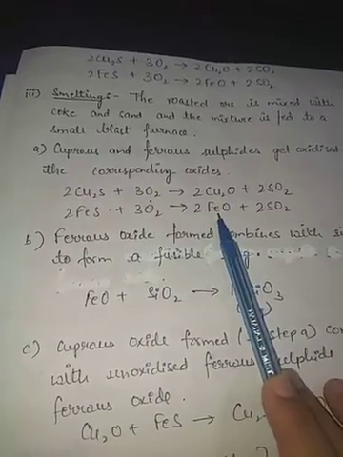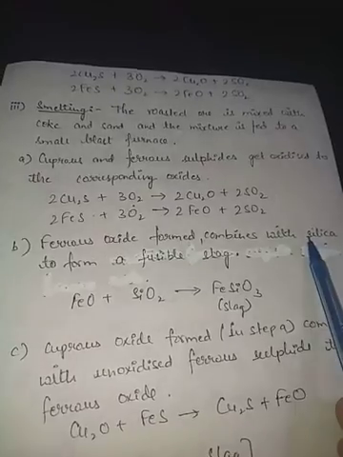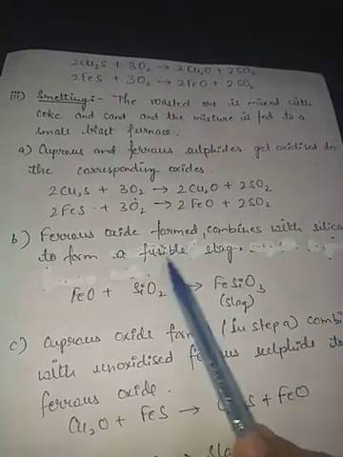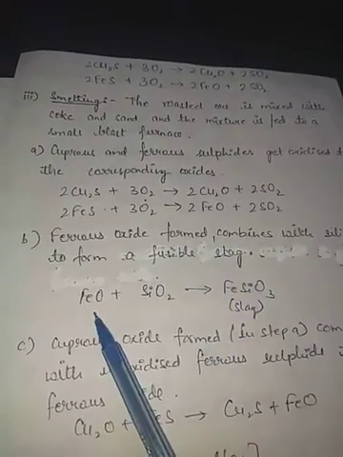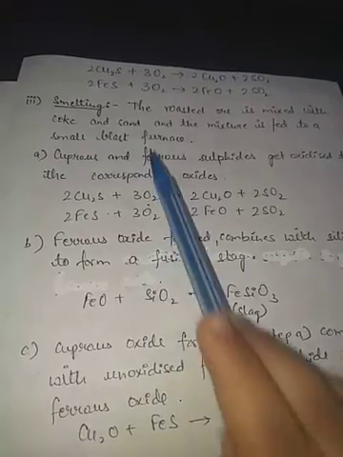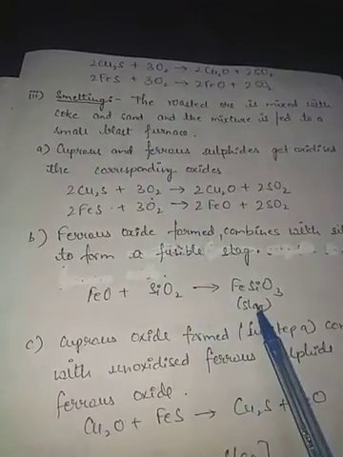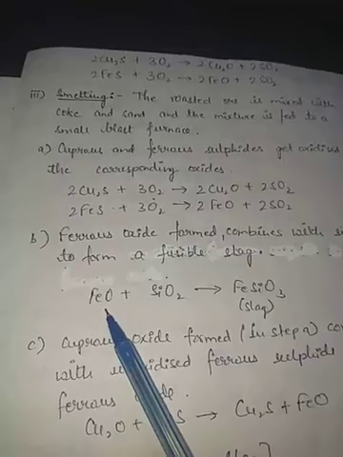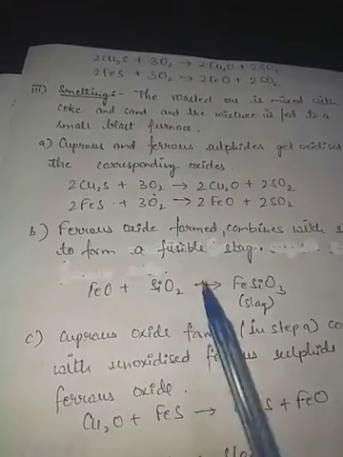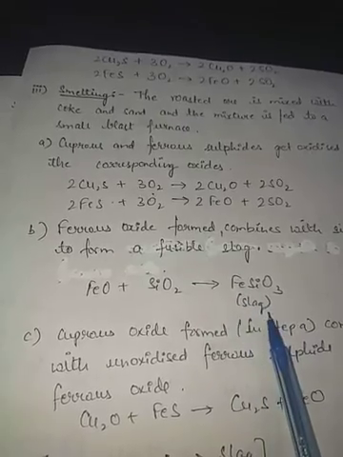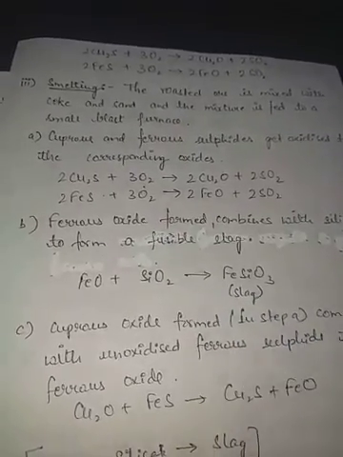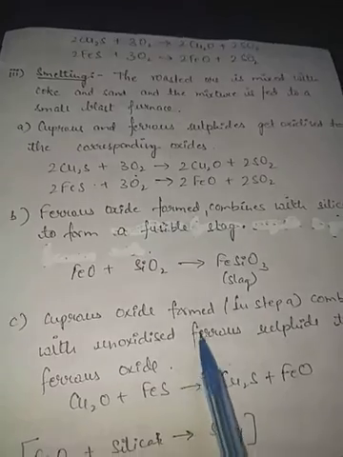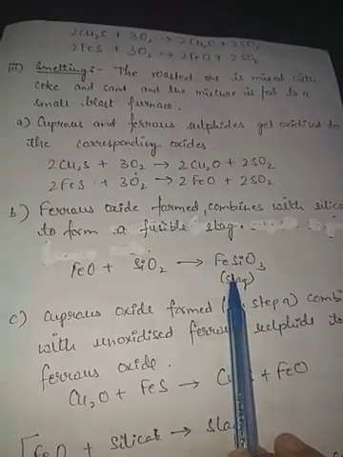This ferrous oxide will combine with silica or sand to form fusible slag. FeO will react with SiO2, this sand, to form FeSiO3 slag. Wherever this FeO is formed, it will react with SiO2 to form slag, and this slag will come out through a tapping hole. It is present at the lower portion of the furnace.